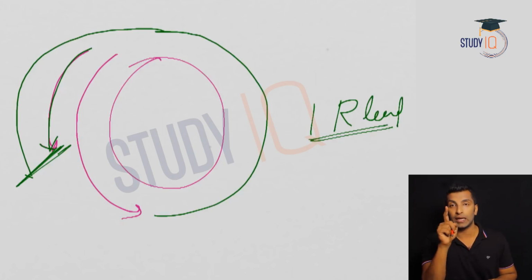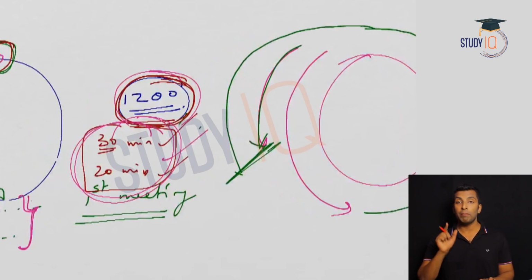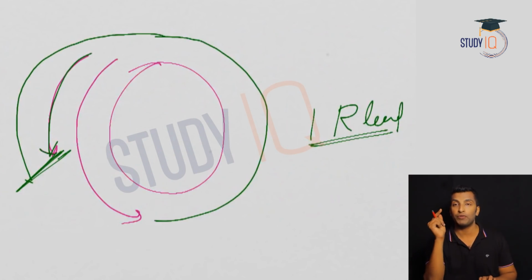When you meet for the first time in the same direction, you have one round lead. The faster person takes one round lead. Okay, so when you meet, you have one round lead. That's what you mean by meeting point. When you meet for the first time, one round lead. You meet for the second time, 2 round lead. Meet for the third time, 3 round lead. Fourth time, 4 round lead. Like that it will go. That's the idea. So meeting in the same direction means one round lead.